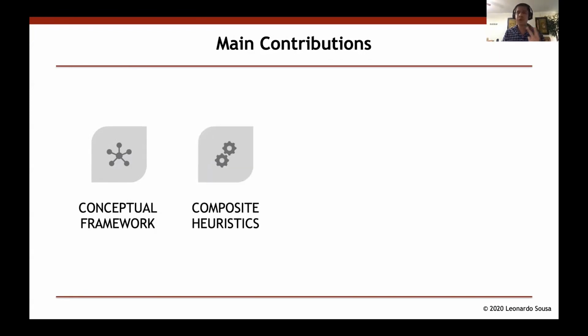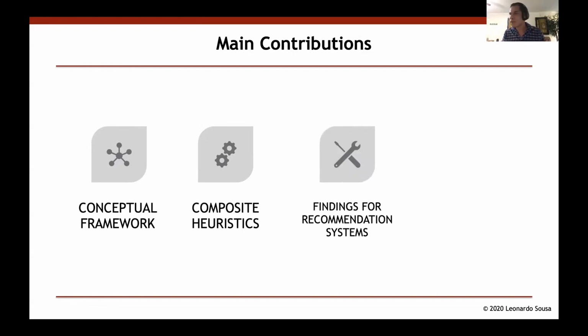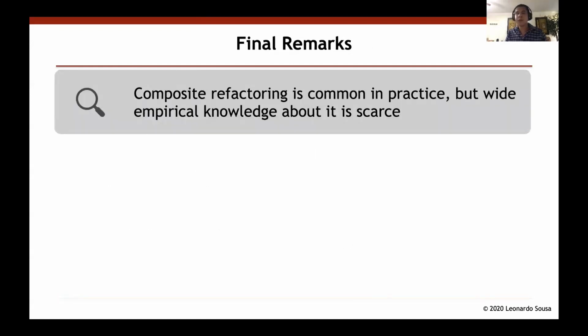We propose two heuristics to identify composites. We also have different findings that can improve recommendation systems, and we are providing a data set that other researchers can explore. So in summary, composite refactoring should be something that researchers investigate.